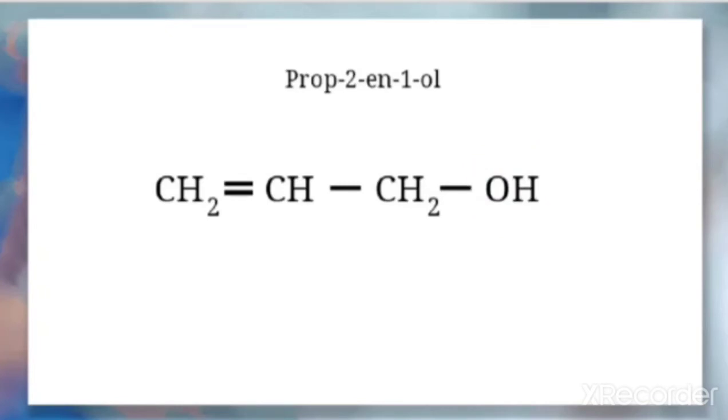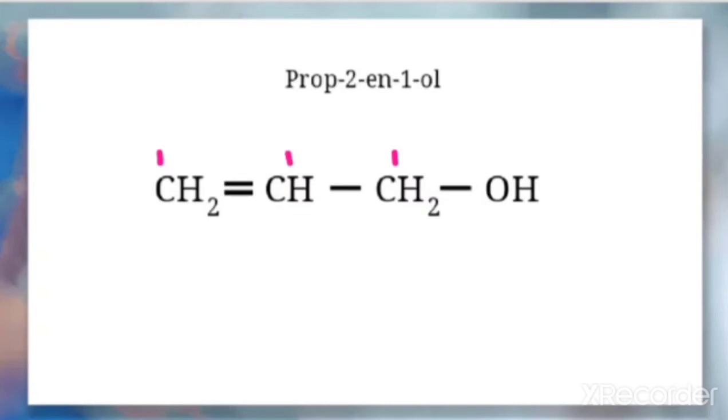So how do we write this in the bond line formula? First count the number of carbon present in this. That is 1, 2, 3. 3 carbons are there, and according to the bond line representation, we have to write the zigzag notation for representing the carbons.